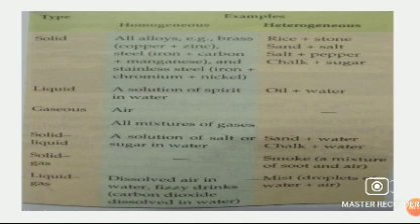heterogeneous. So, children, this is all for today, and your homework is to revise thoroughly about mixtures, their examples, and their types. Revise thoroughly from your book. So this is your homework.